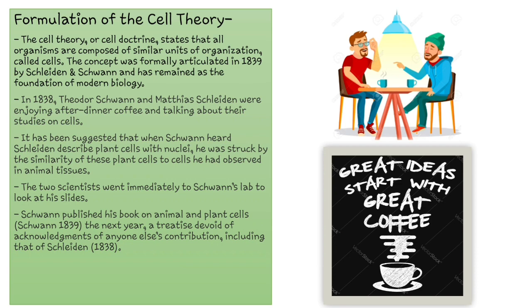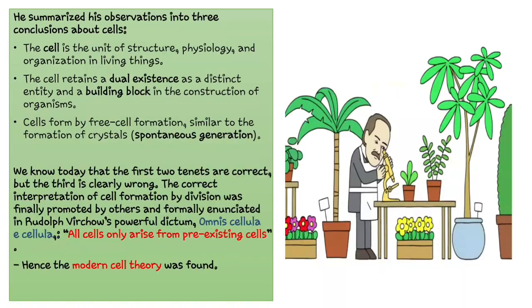This idea hit their minds that there is some similarity between plant and animal cells, and they came to the conclusion of the cell theory. Now, let's see what the cell theory tells. The first conclusion is that the cell is the unit of structure, physiology, and organization in living things.